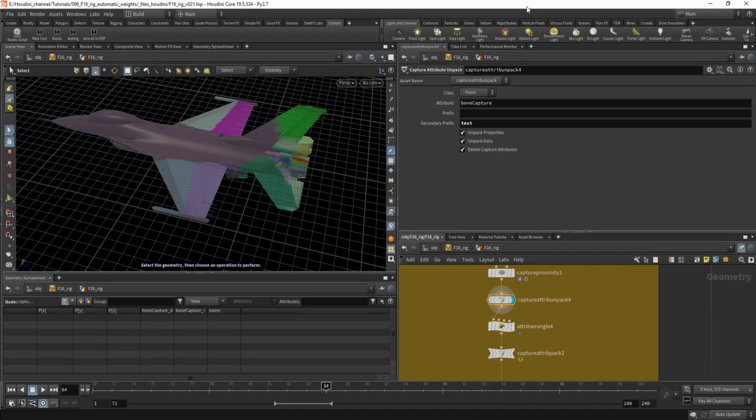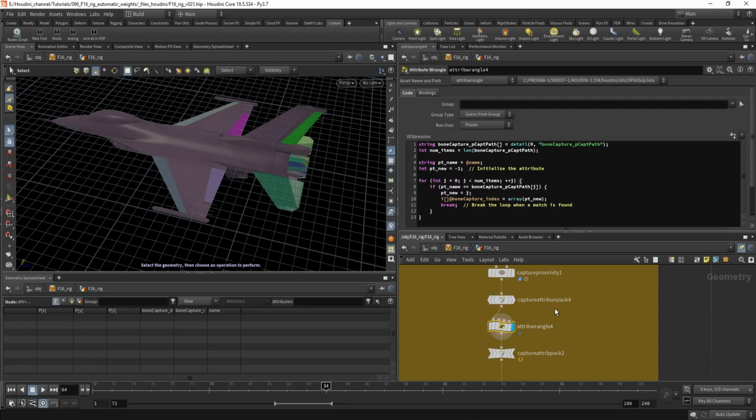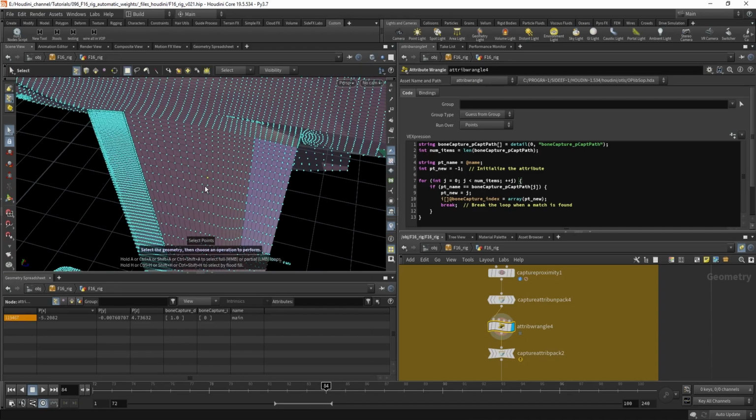For that I created this little VEX script, and what it does is it gets this array attribute, and for each point, let me just select one point, it goes through this array, and if the name attribute on the point matches one of these values, it will assign the position in this array to the point.